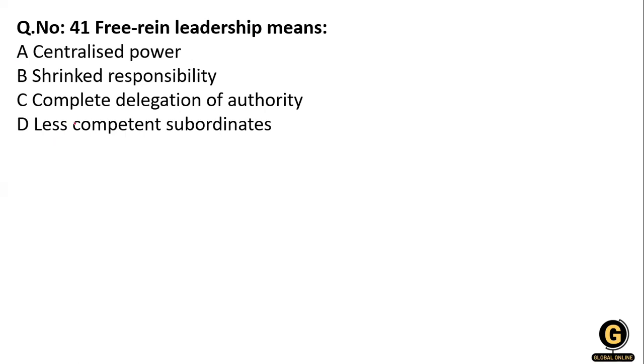The pre-Ryan is also called laissez-faire leadership. And this leadership involves complete delegation of authority, so that subordinates themselves take decisions.